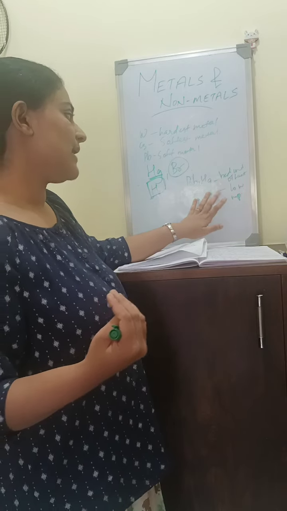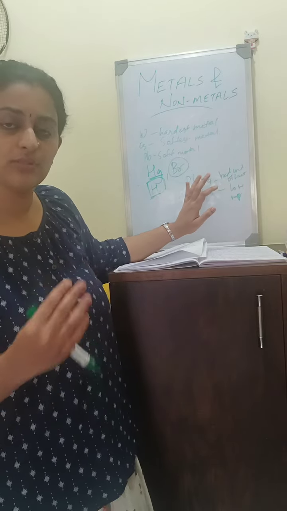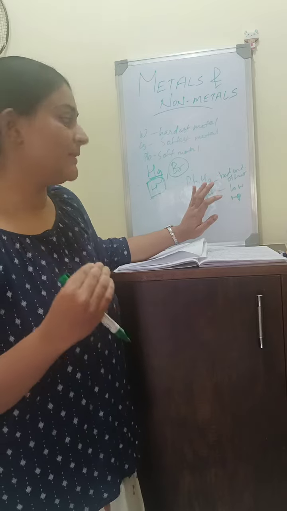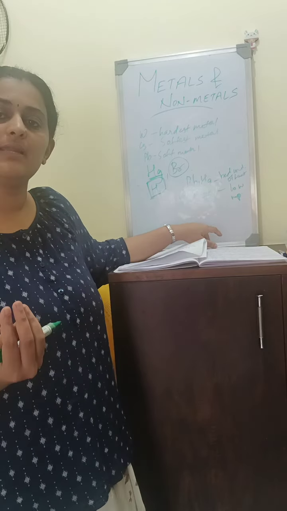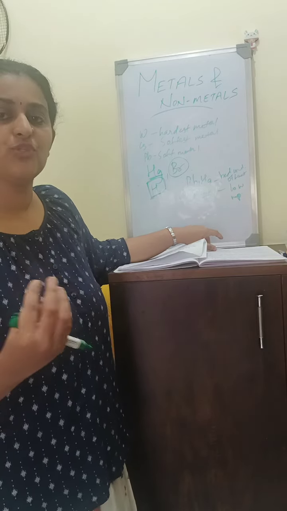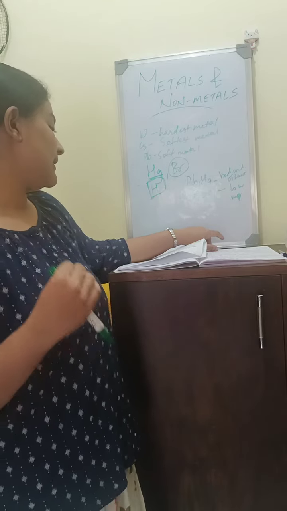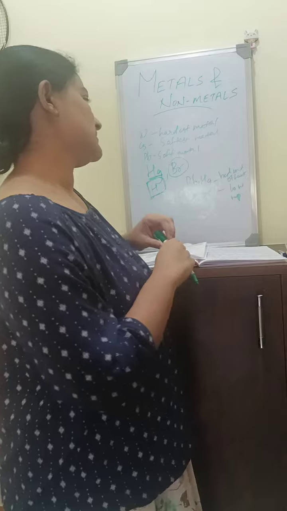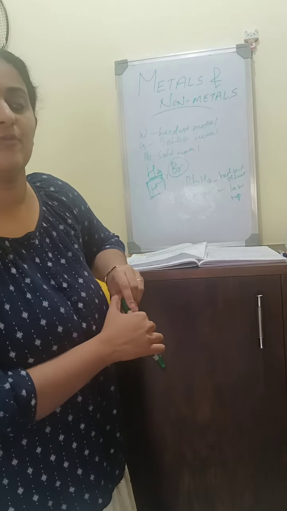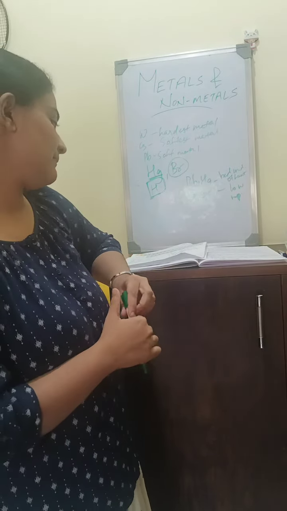Cesium and gallium have low melting point. They both are metals, but they have low melting point. Similarly, graphite and diamond, which are allotropes of carbon. Carbon is a non-metal, and graphite conducts electricity and diamond conducts heat, and they have a high melting point.